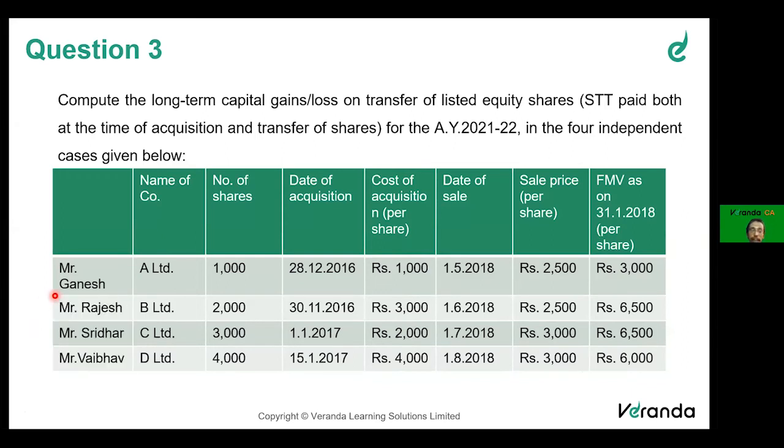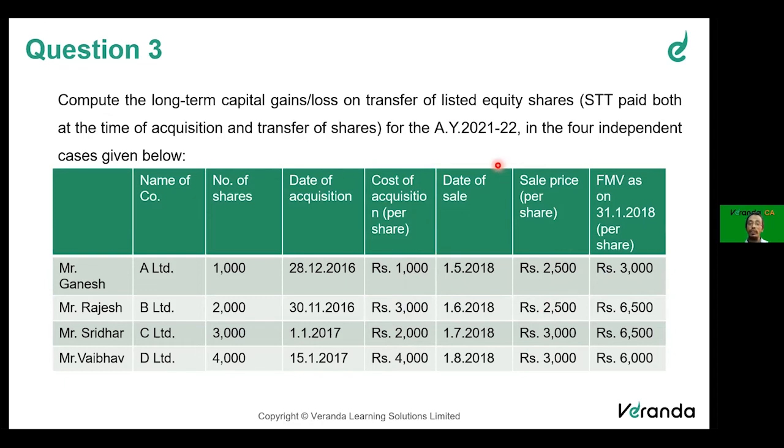I am just highlighting. I hope you are able to see the red colored dot that I am showing you. So take the fair market value, compare that with the selling price, whichever is lower. You will get one number. That will be step 1. From step 1, compare with the cost of acquisition, whichever is higher. That would give you the cost of acquisition. This cost of acquisition will be reduced from the selling price to arrive at the long-term capital gain. No indexation would be available.